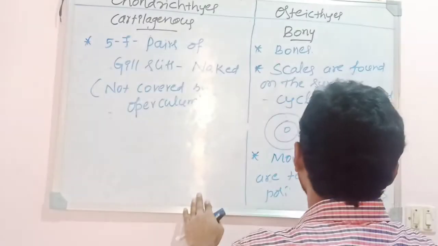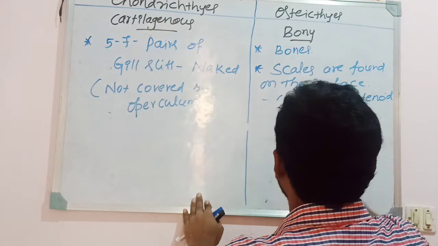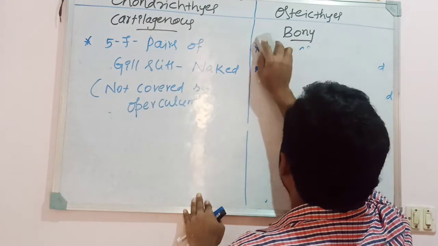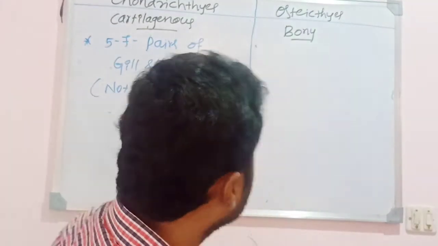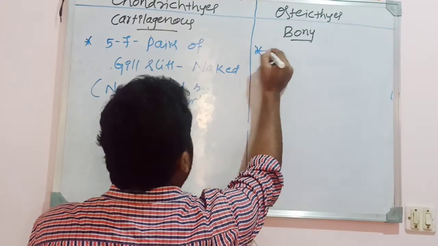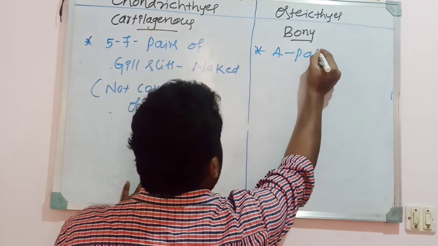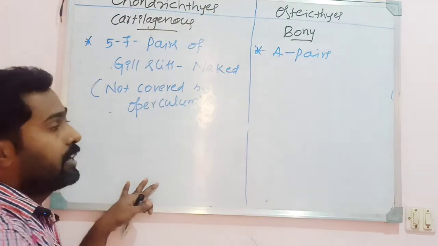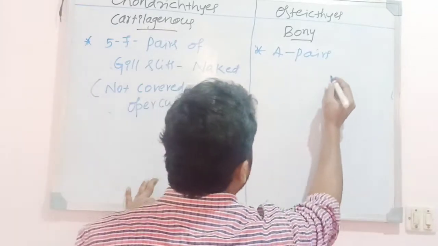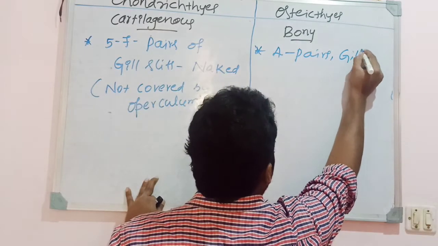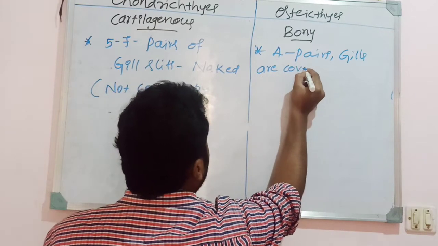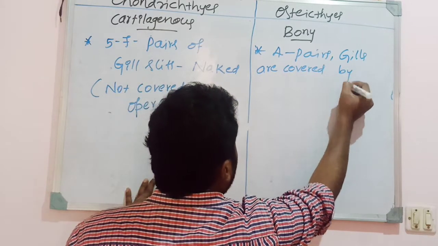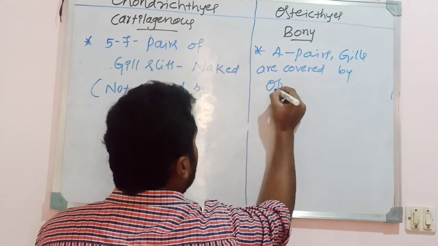But whereas in case of the osteichthyes, the bony fishes, 4 pairs of gill slits are present. The number of gill slits will be 4 pairs, whereas in chondrichthyes it will be 5 to 7 pairs. Here the gills are covered by a protective covering, that is what is called the operculum.